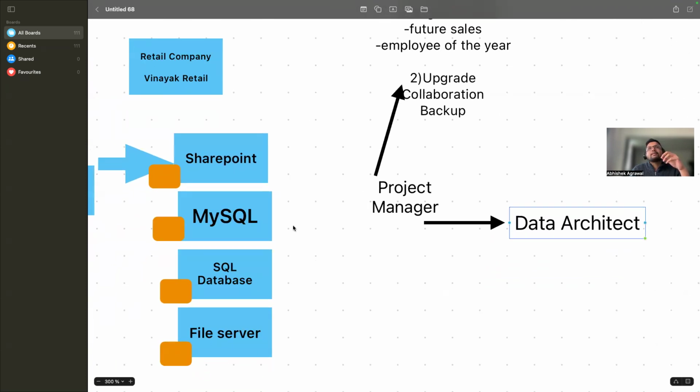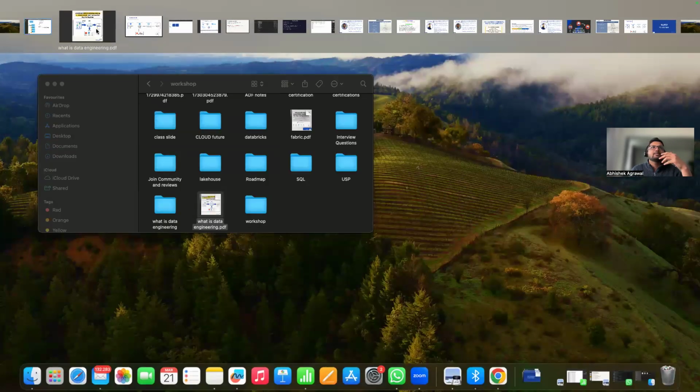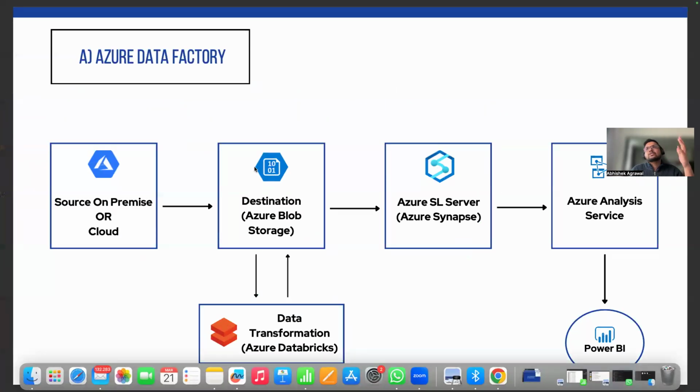And the data architect will also try to understand. He will ask many business questions, like how many data points Vinayak Retail has and what the different sources are. And then he will try to prepare an architecture diagram, which can solve the problem.